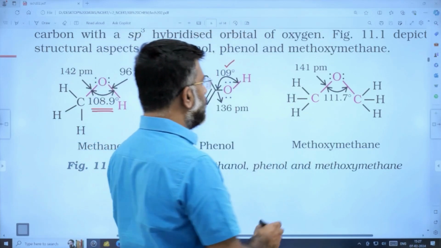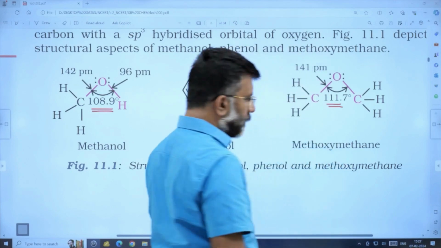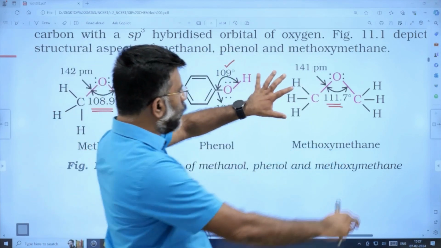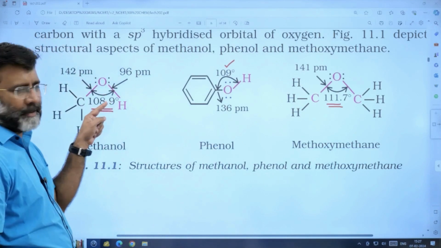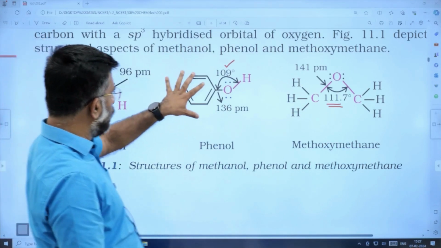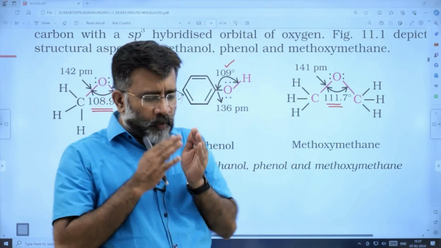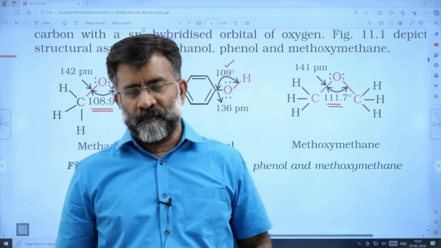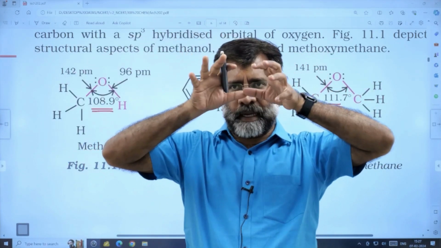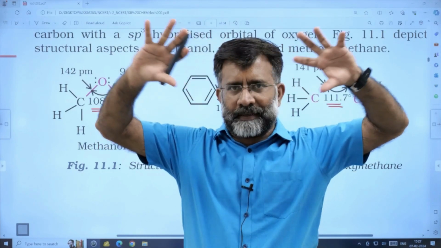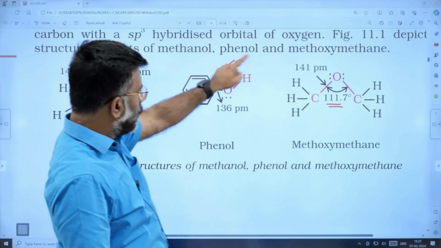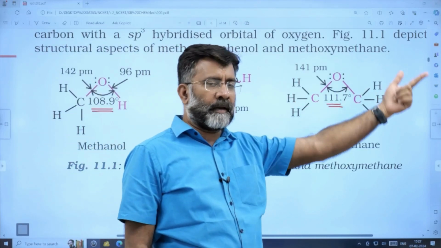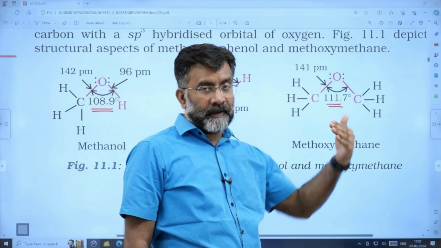But here the bond angle is slightly greater. Quite naturally, here we have two bulky CH3 groups. Here it is one hydrogen, one CH3; one hydrogen, one benzene. So on one side it is hydrogen, while there are two bulky groups. Naturally, the bond angle will slightly expand. So here it is 109, 109. Here it is slightly greater, more than 110. It is close to 112.